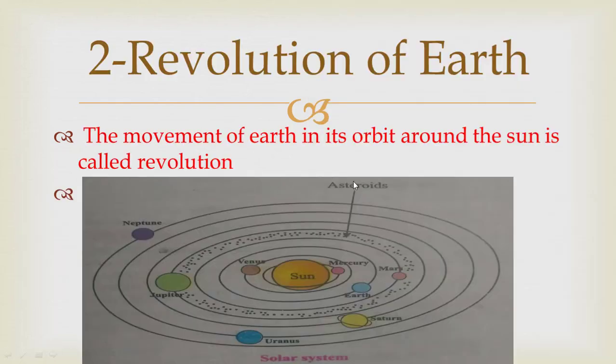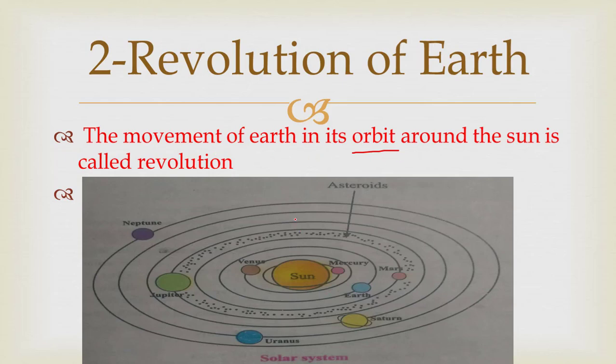So now we will see the next movement of the earth, revolution of earth. Revolution means, we already discussed it, the movement of earth in its orbit around the sun is called revolution. We already discussed what is orbit. Orbits are the specific paths that a planet adopts to revolve around the sun. So the movement of planets in such orbit is called its revolution.